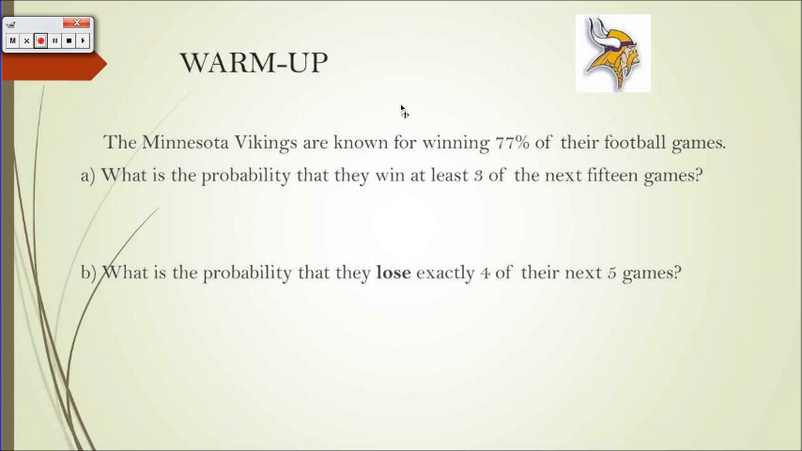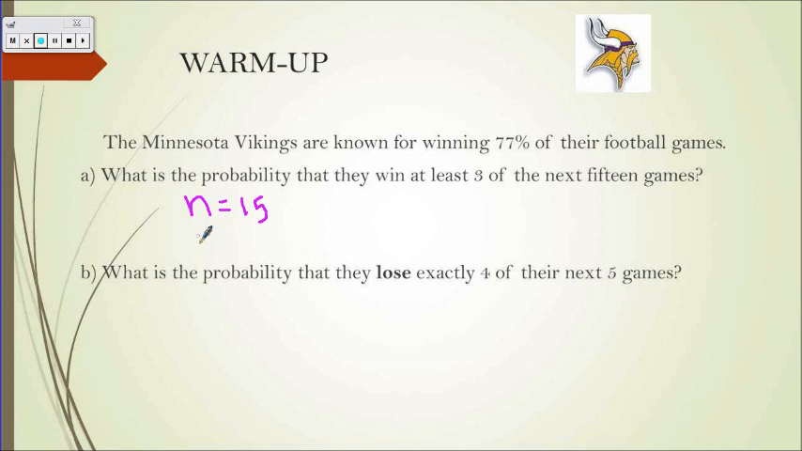So I'm going to assume that you tried out this problem, and let's think about it. If the Minnesota Vikings are known for winning 77% of their football games, what is the probability that they win at least 3 of the next 15 games? So we've got to start by figuring out our N. Our N in this case, we know there's 15 games.